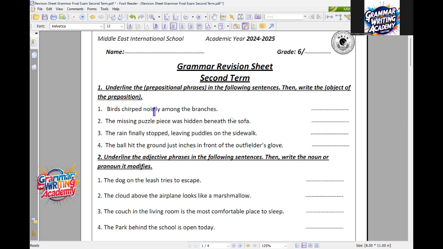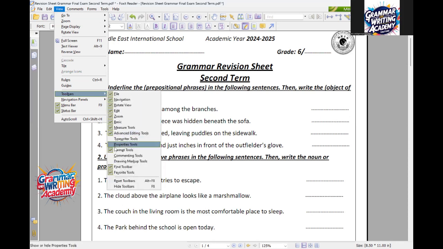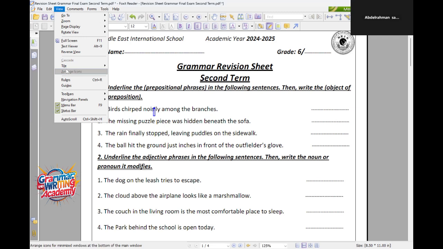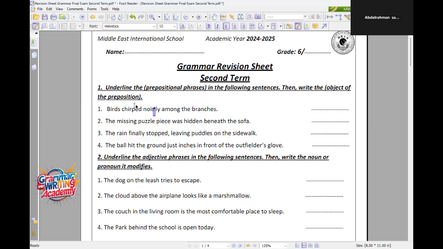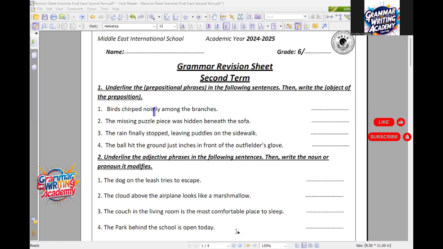Moving to another one, this is Abdurrahman Sameh. Hello, Abdurrahman. Read number 3 for us, please. The rain finally stopped and puddled on the sidewalk. Here, on the sidewalk is the prepositional phrase, on is the preposition, and sidewalk is the object of the preposition. Wonderful. Here, on the sidewalk, all of it will be the prepositional phrase, and sidewalk will be only the object for this preposition. Perfect. So it's not difficult to get the prepositional phrase. Once you get the preposition, ask yourself what? The answer in this case will be the object.